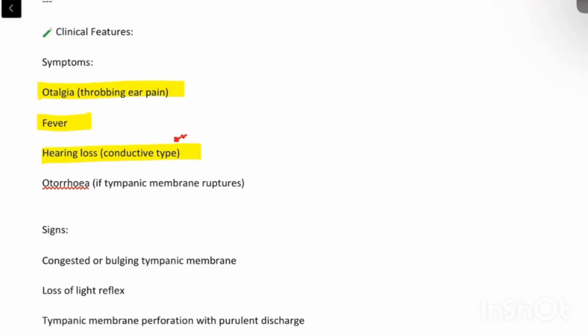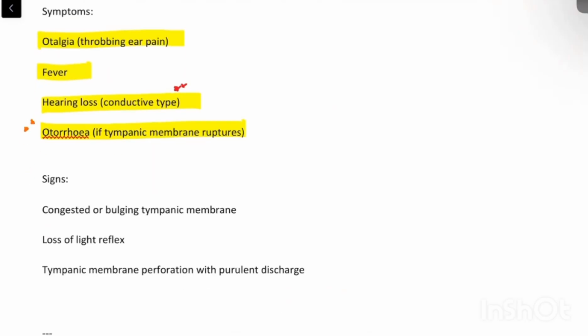But because now the fluid is getting accumulated in the middle ear itself, there will be a conductive type of hearing loss. Other than that, there can be otorrhea if the tympanic membrane ruptures. Whatever fluid was accumulating in the middle ear will come out through the external auditory canal because of the ruptured tympanic membrane, and hence we can see those secretions outside, and that is called otorrhea.